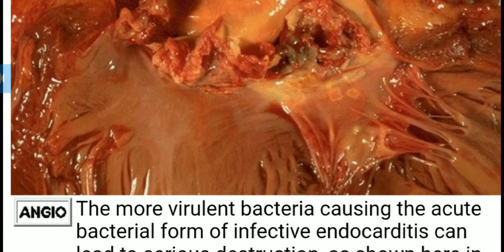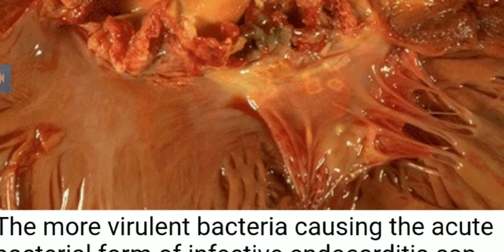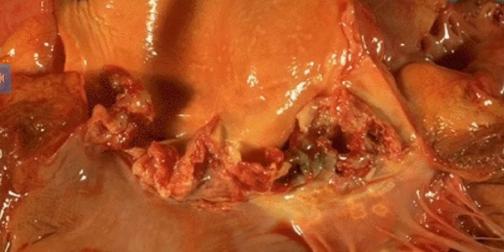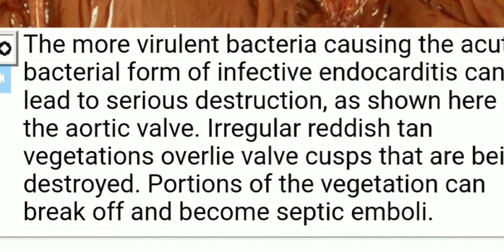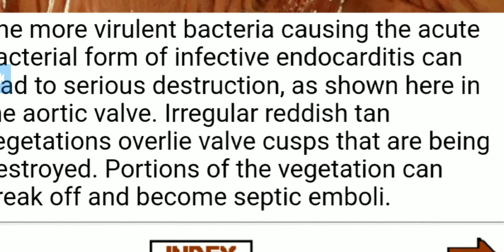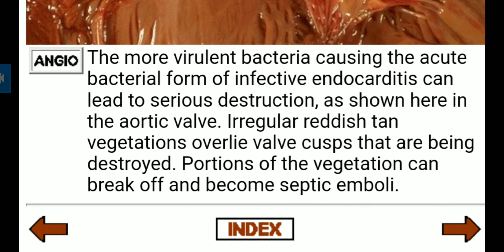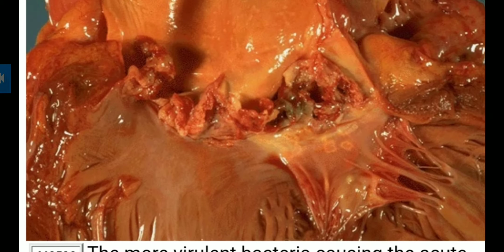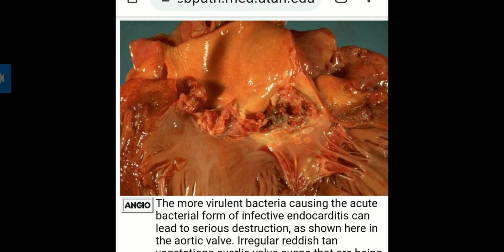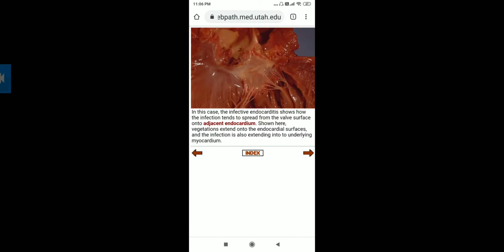These are the chordae tendineae, and the cusps are joined. So the mitral wall cusps will be surrounded by these, and then they are being destroyed. Portions of vegetation can break off and become septic emboli. So here the portions can also become the emboli.